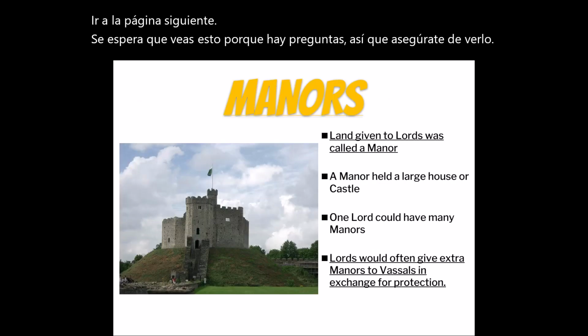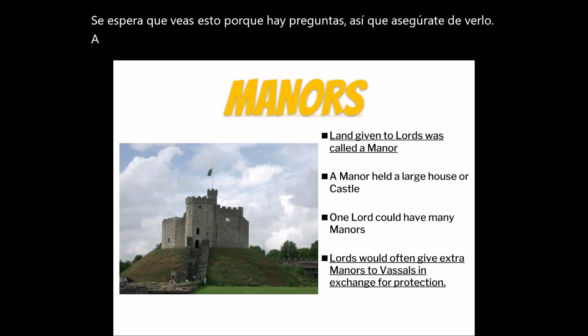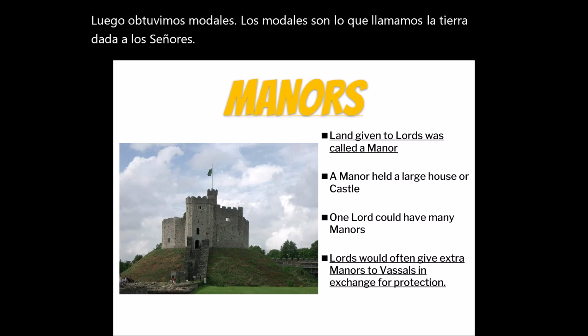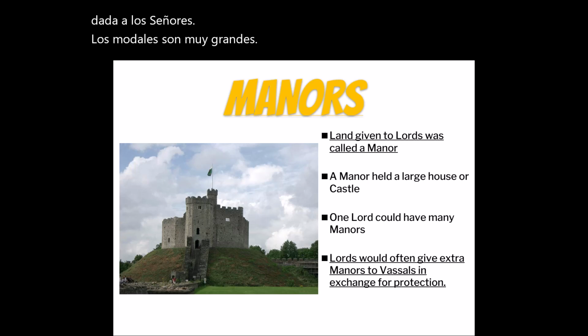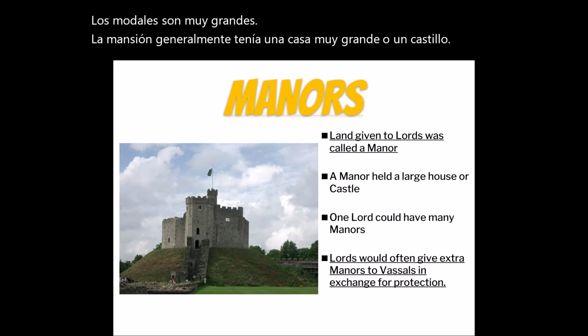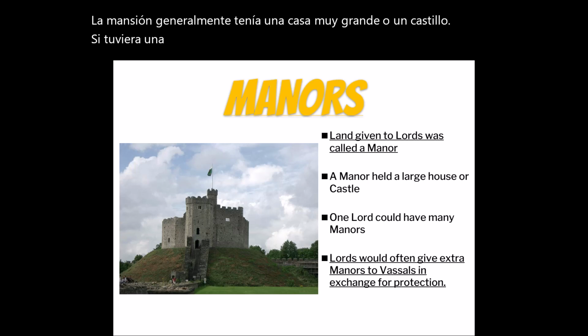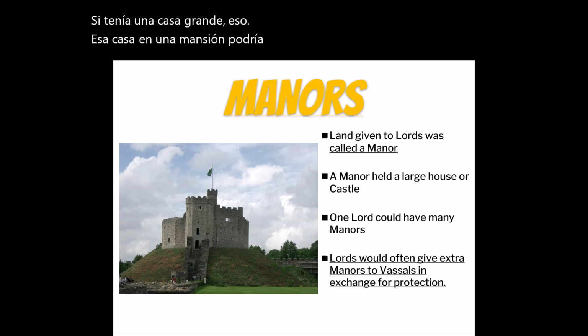Next, we got manors. Manors are what we call the land given to lords. Manors are very large. The manor usually had a very large house or a castle. If it had a large house on it, that house on a manor might be called a mansion. That word comes from French and Spanish.